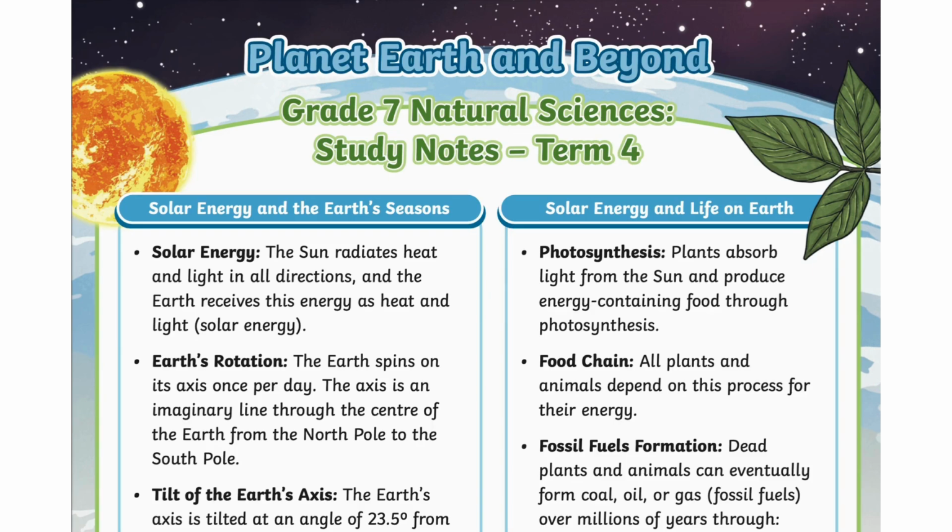Solar energy. The sun radiates heat and light in all directions, and the earth receives this energy as heat and light, solar energy. Earth's rotation. The earth spins on its axis once per day. The axis is an imaginary line through the center of the earth, from the North Pole to the South Pole.